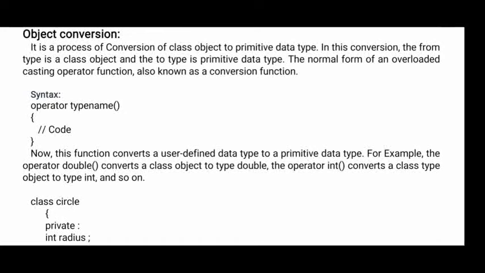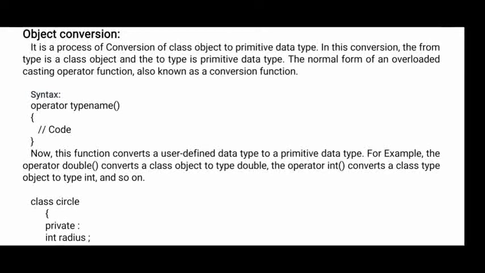This function we already discussed in operator overloading. When you want to create operator overloading in C++, that is possible by using the operator keyword and the operator symbol, operator as a function. This I have already explained in operator overloading. So this object conversion also is possible by using this only.